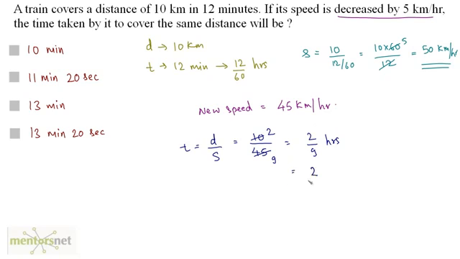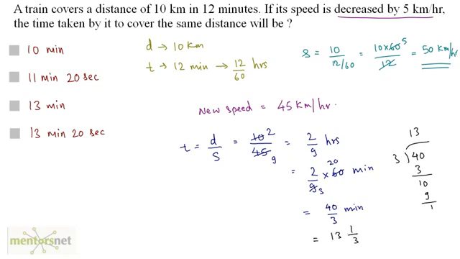So 2 by 9 hours to minutes will be times 60 minutes. So we have 3 threes are 9, 3 twenties are 60. So we have 40 by 3 minutes. Let's divide 40 by 3. 3 ones are 3, the remainder is 1, the 0 comes down, 3 threes are 9, the remainder is 1. So 40 by 3 is equivalent to 13 1 by 3.